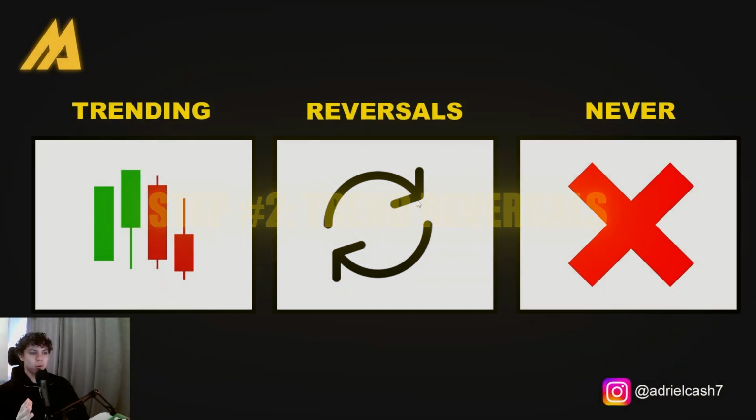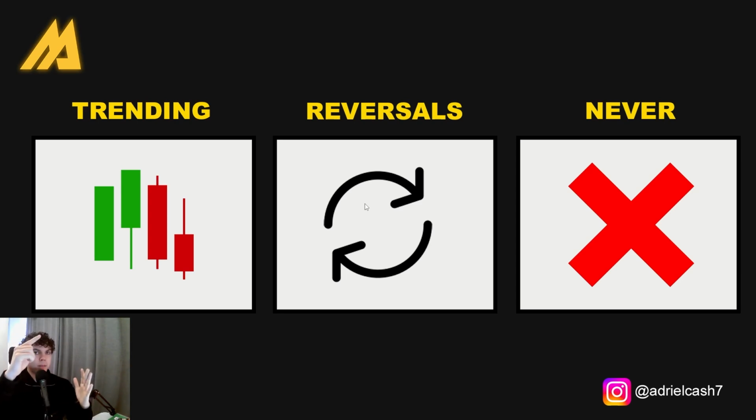Step number 2, trend reversals. This is so important because trend reversals allow us to know when the trend will actually switch the direction of the market. We can do that by spotting liquidity, because liquidity allows us to know when the trend will switch, possibly, at least momentarily, and we can also target liquidity. So let me quickly teach you about liquidity and then reversals.